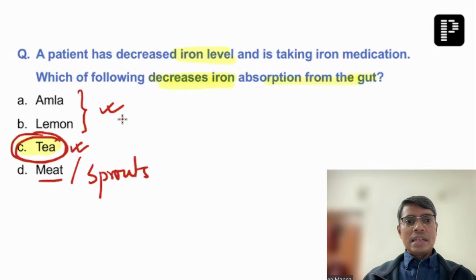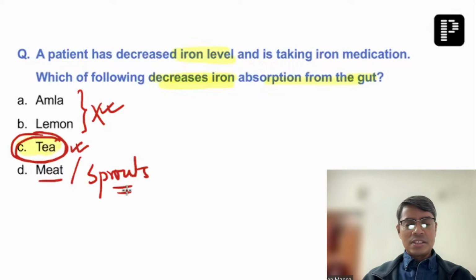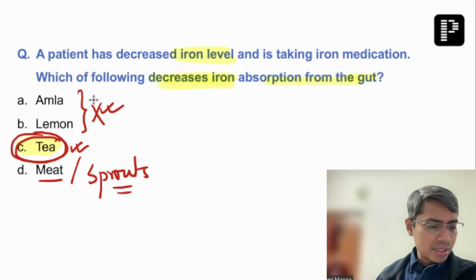And this amla, lemon, all of this contains vitamin C. Vitamin C converts ferric iron to ferrous iron, and it helps in iron absorption. So this is not going to be the answer. Option D, I believe meat was not there in the option. So even if the sprout is also there in the option, your answer is going to be the T, right? I hope all of you have given the correct answer to this.